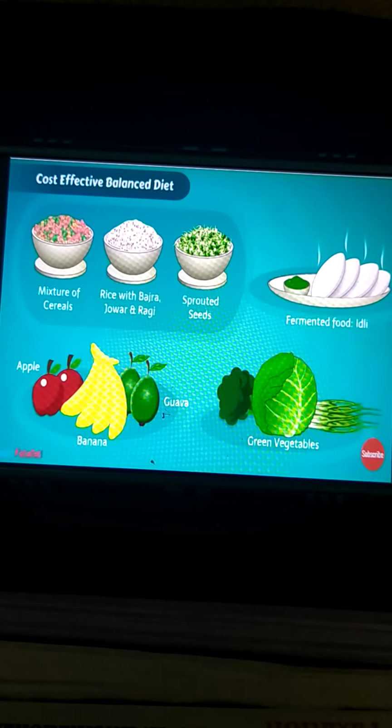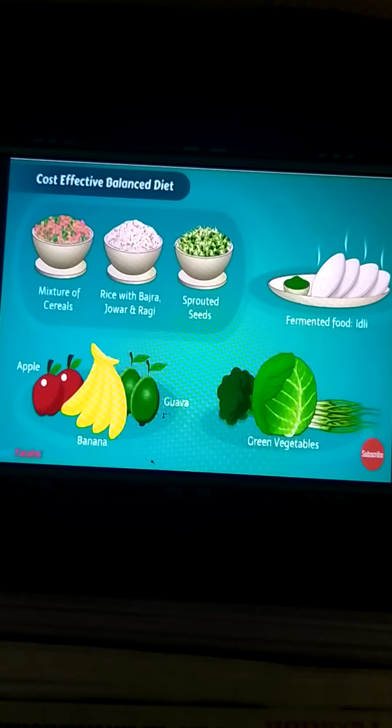Then some of you will think that eating a balanced diet must be so expensive, but no, that is not correct.